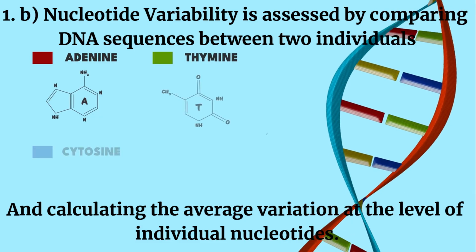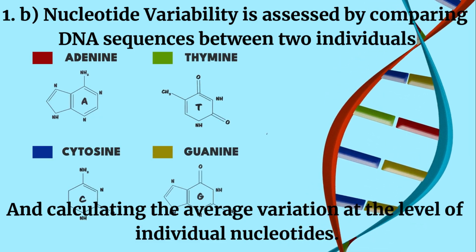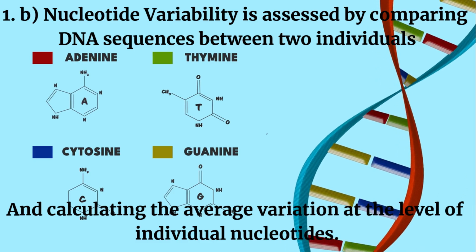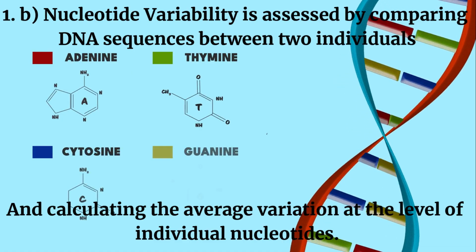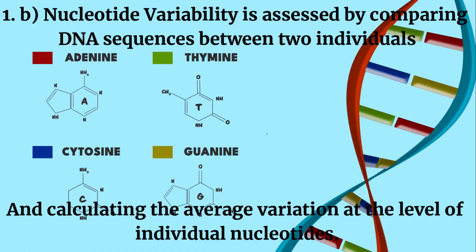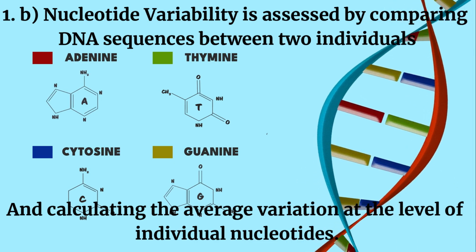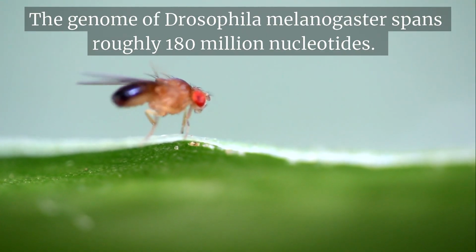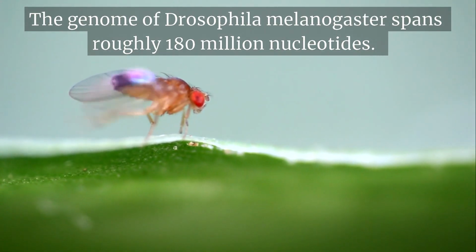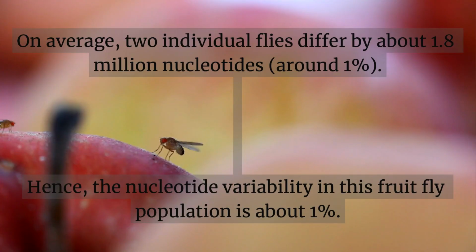Besides gene variability, another way to assess genetic variation in a population is nucleotide variability. In nucleotide variability, variation is assessed by comparing DNA sequences between two individuals and calculating the average variation at the level of individual nucleotides. Let's understand nucleotide variability with the help of an example. The genome of Drosophila melanogaster spans roughly 180 million nucleotides. On average, two individual flies differ by about 1.8 million nucleotides, around 1%. Hence, the nucleotide variability in this fruit fly population is about 1%.